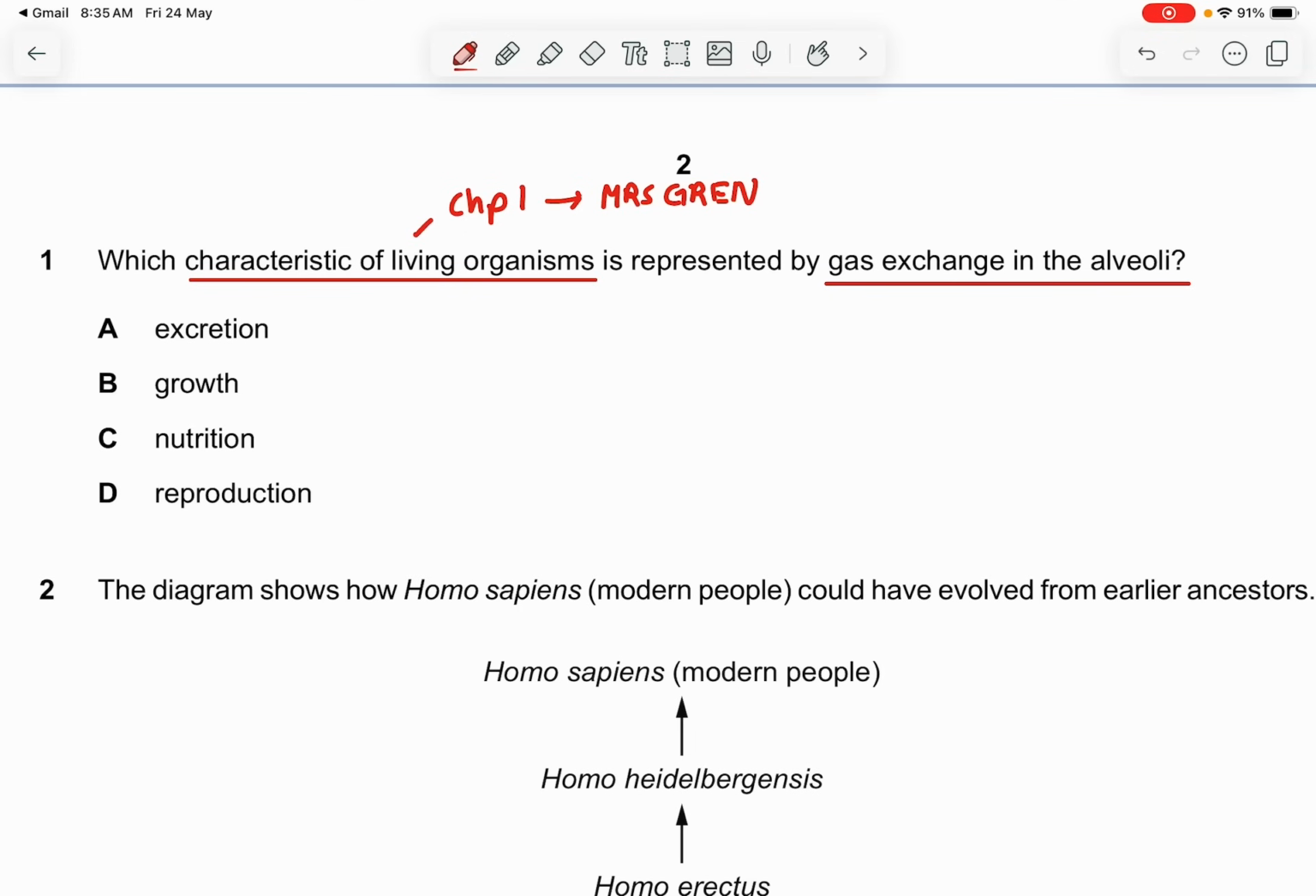So immediately when you know that gas exchange happens, it means that CO2 is released as a product. When this is released, it's known as excretion, because in the human body we have two excretory organs, which is firstly the lungs, and the second one is the kidney. So the answer is A.